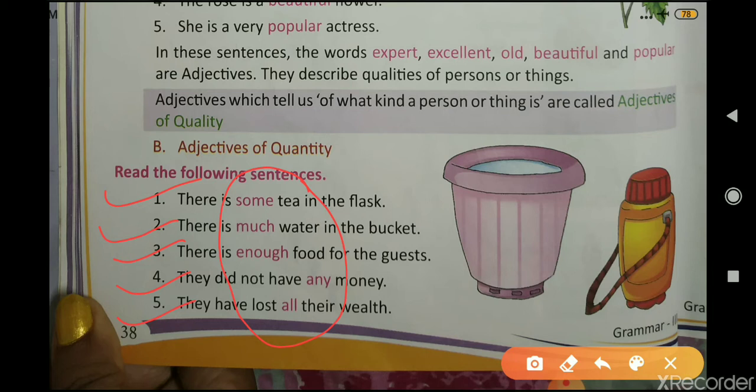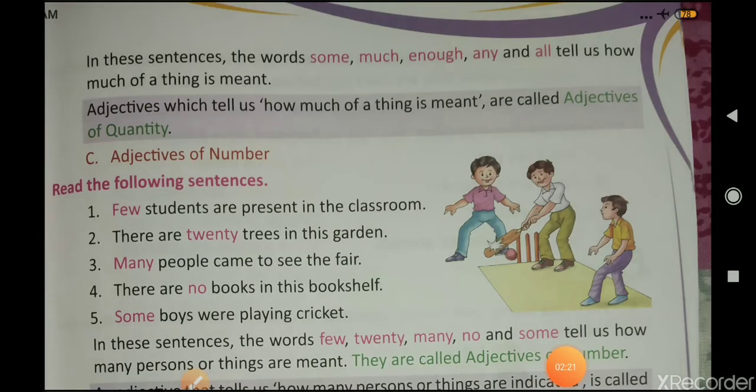Some tea, much water, enough food, any money, all their wealth. So all these words describe the quantity of things. In these sentences, the words some, much, enough, any and all tell us how much of a thing is meant. So adjectives which tell us how much of a thing is meant are called adjectives of quantity.